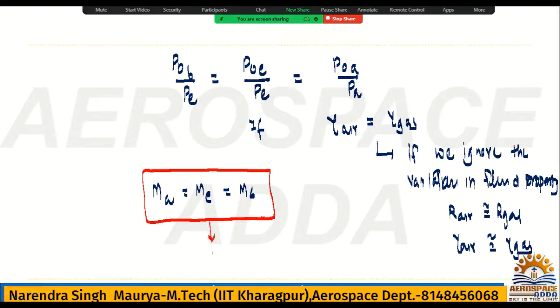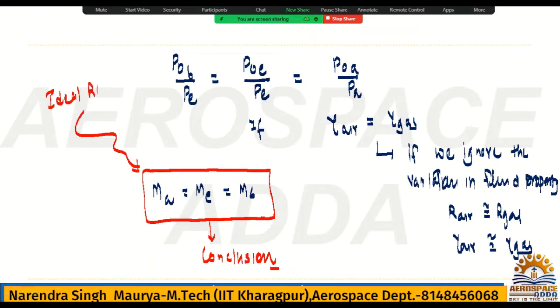They are asking questions based on it. Conclusion for ideal ramjet. Always remember, not for real, ideal ramjet, and in your GATE syllabus, ideal ramjet. So this result you need to remember. MA is equal to ME, and ME is nothing but M6. When is it possible?